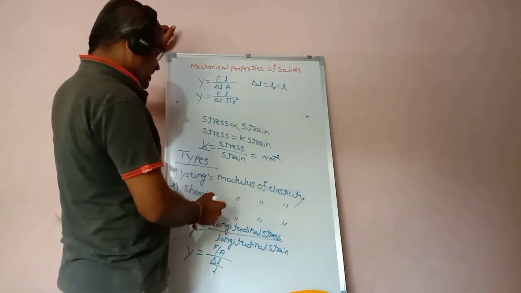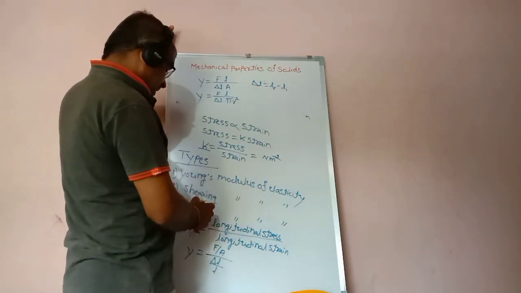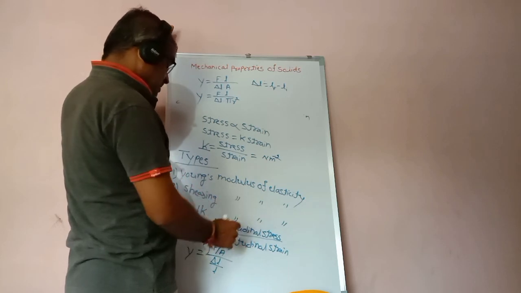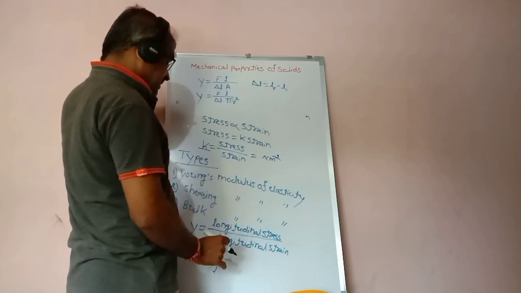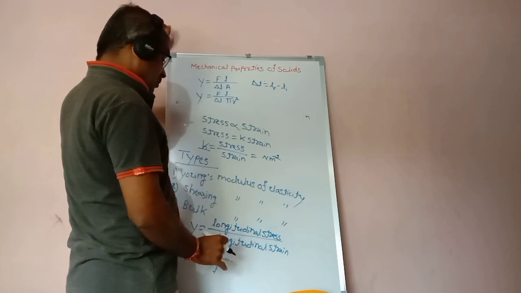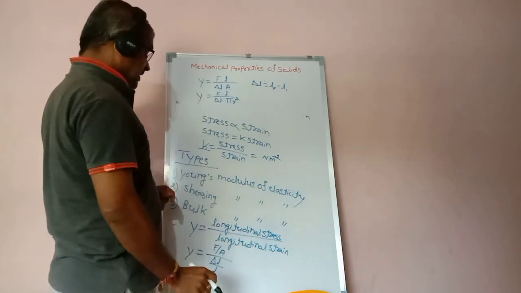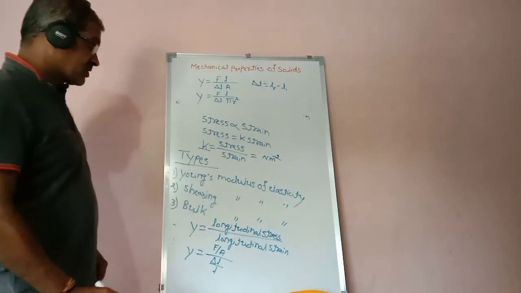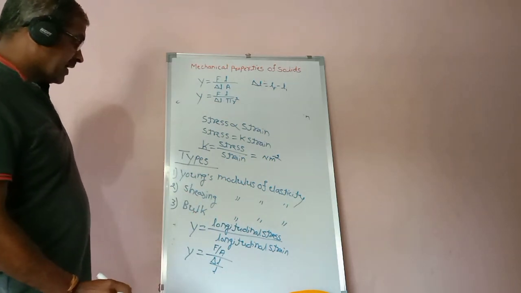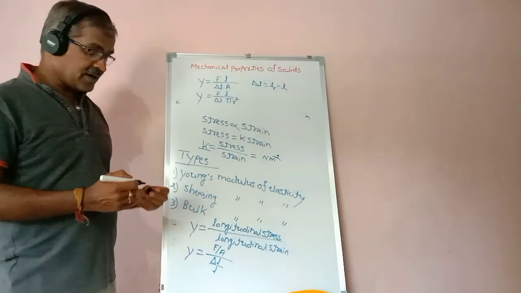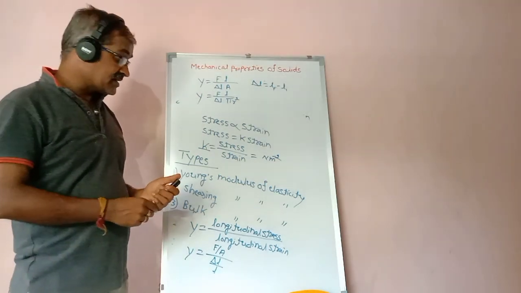And the bulk modulus of elasticity is the ratio of the volume stress to the volume strain. Okay, we will continue in the next class.